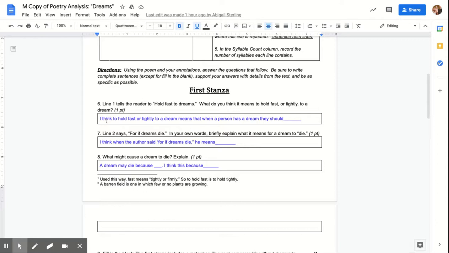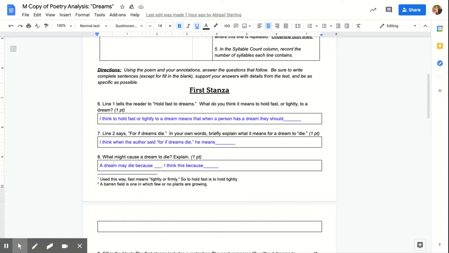Again, you can use the following as a sentence starter. I think to hold fast or tightly to a dream means that when a person has a dream, they should, fill in the rest. Number 7. Line 2 says, for if dreams die. In your own words, briefly explain what it means for a dream to die. Here's your sentence starter. I think when the author said, for if dreams die, it means blank.